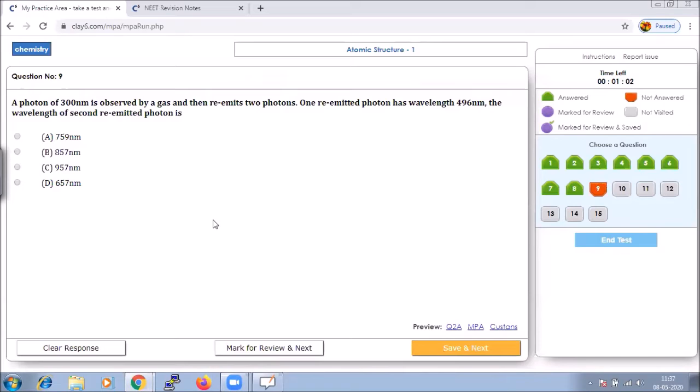So in a similar way, we could solve the questions, save the answer, and if you give end test, it will show you the result. Since we are lagging time here, I am just going to end the test and show you how the page looks and where we could refer to the right answers.